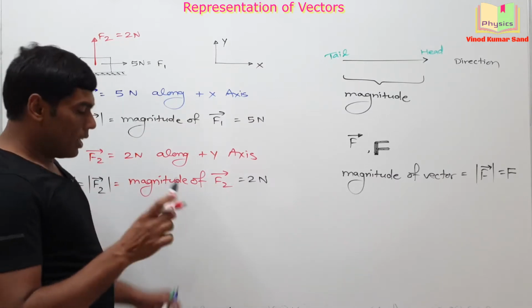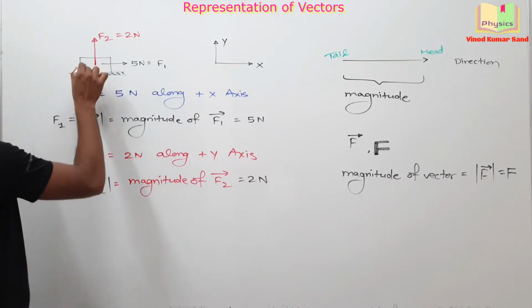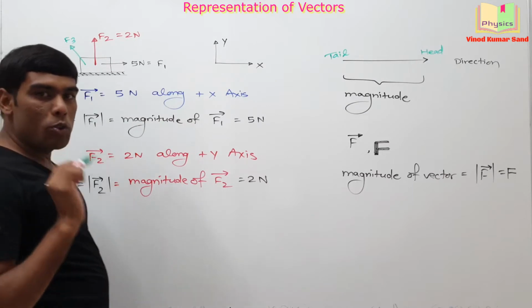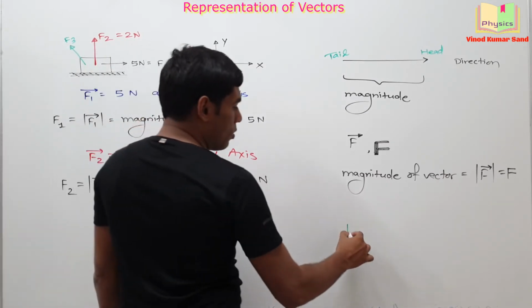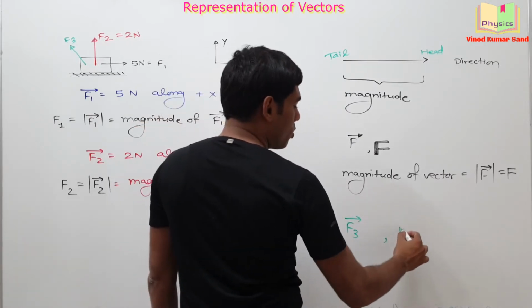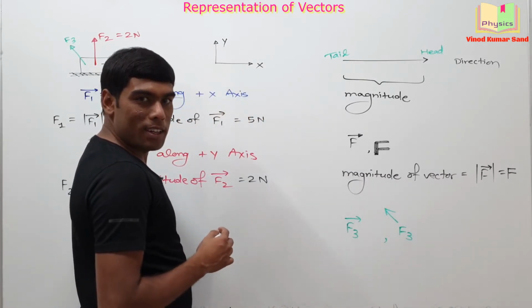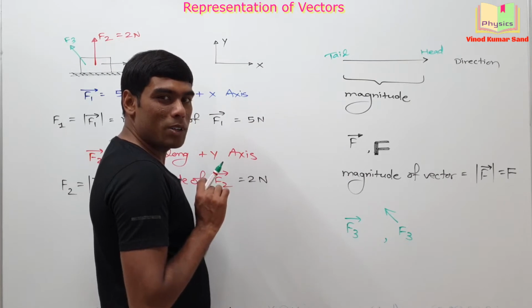Clear? Another important thing, suppose here is some force F3 in this direction. Then how will you represent the symbol of F3? Shall you write F3 like this, or should you write F3 like this? What is your opinion? The first one or the second one? Post your answer in the comment box.